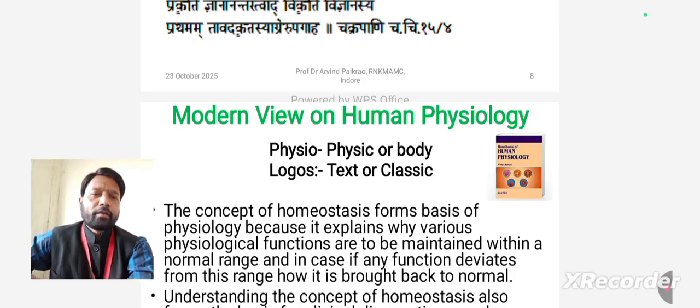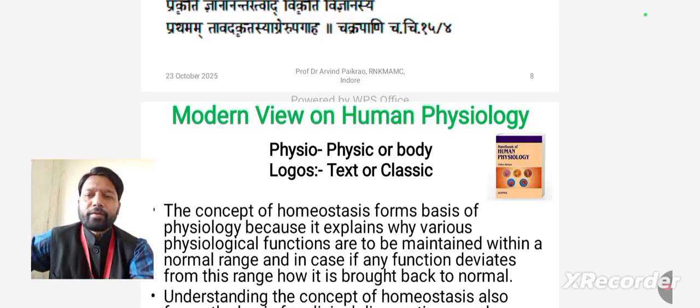It means the body will regain its normal position when abnormalities happen. The body always tries to regain its normal position within a slight range. The body heals itself, and this self-healing procedure is known as homeostasis.